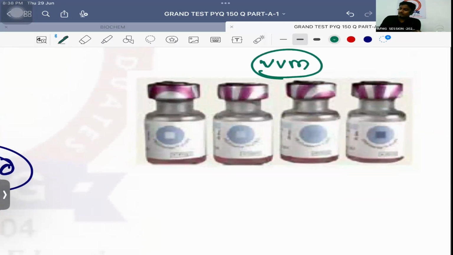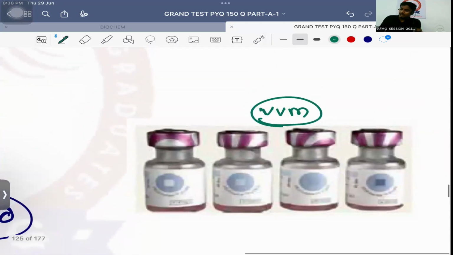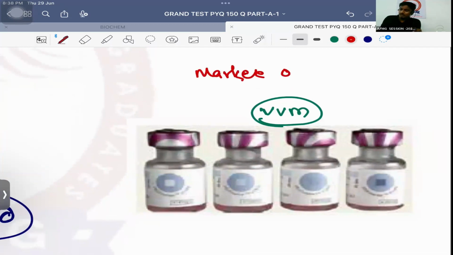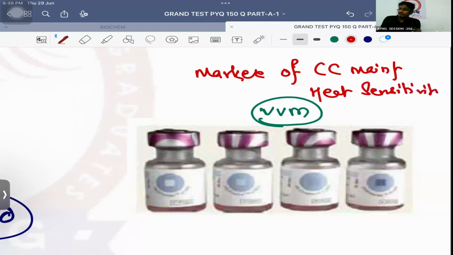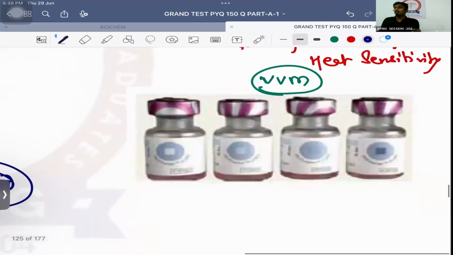VVM, that is vaccine vial monitor. Vaccine vial monitor is a marker of cold chain maintenance or it is a marker of heat sensitivity of a vaccine. Please remember, if the vaccine cold chain is not maintained, what will happen? The inner square will start changing its color because it is a heat sensitive label.